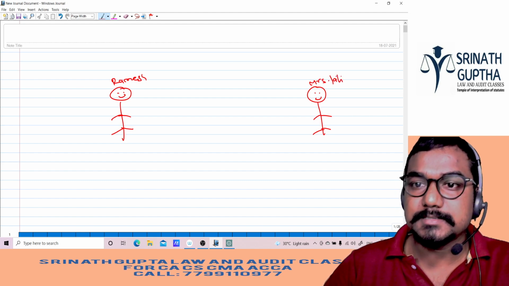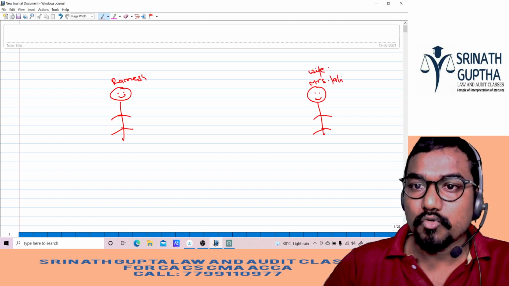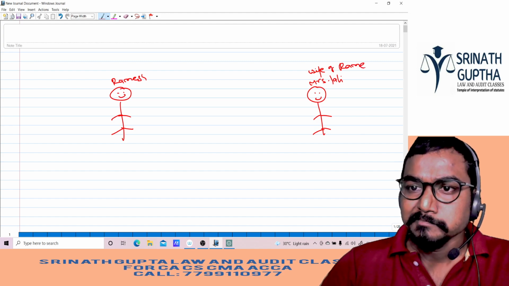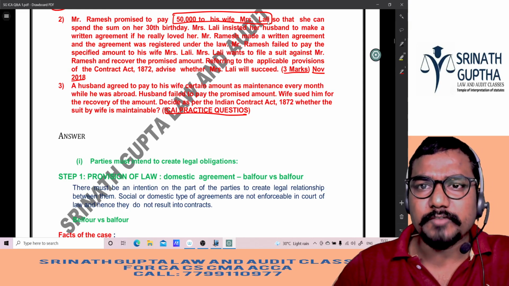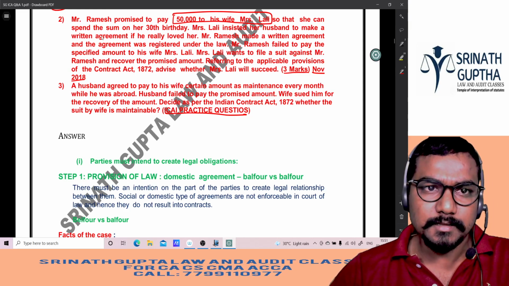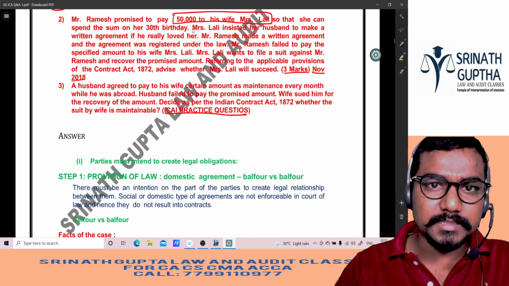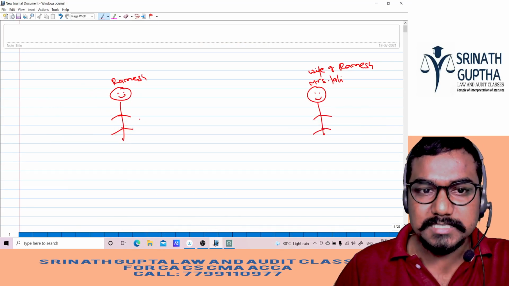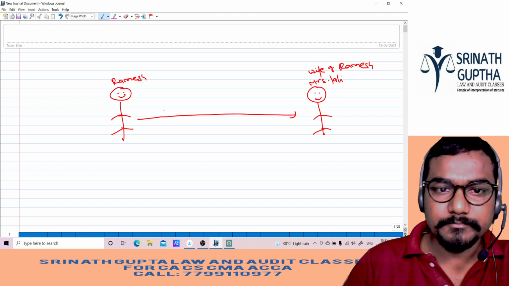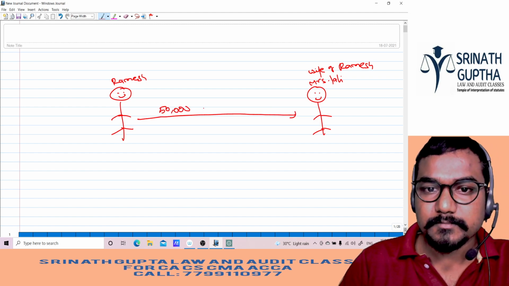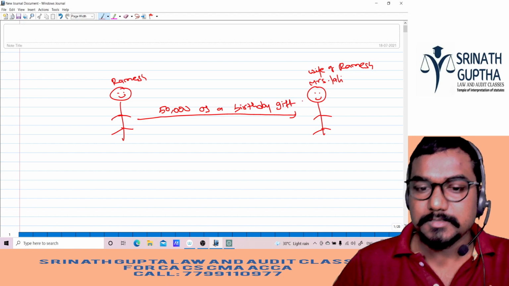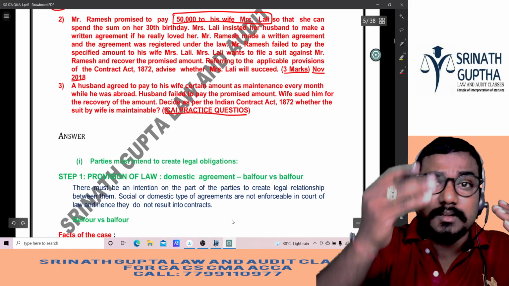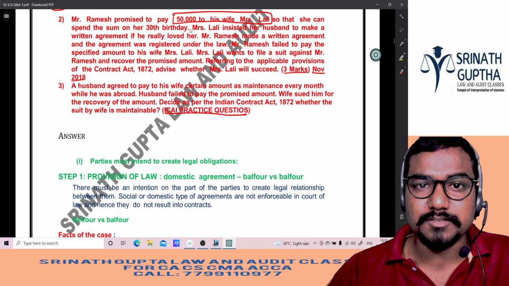Ramesh promised to pay 50,000 rupees to his wife Lali so that she can spend the sum on her 20th birthday. So, husband promised his wife to pay 50,000 rupees as a birthday gift. Understand, beta? Always divide the question into 4 to 5 parts, beta. So, till here, the first part is over.